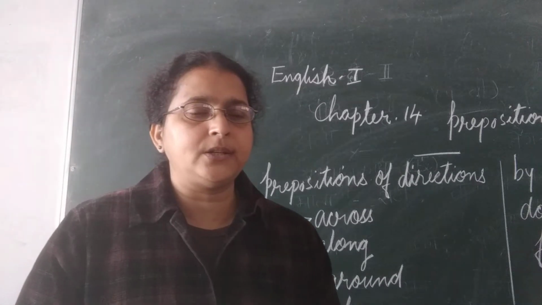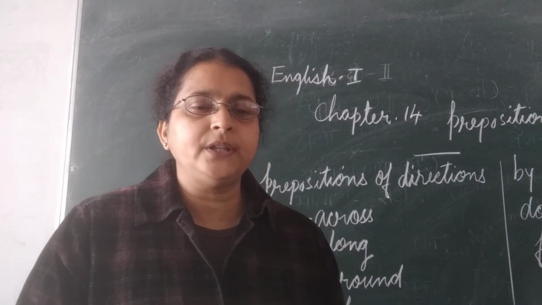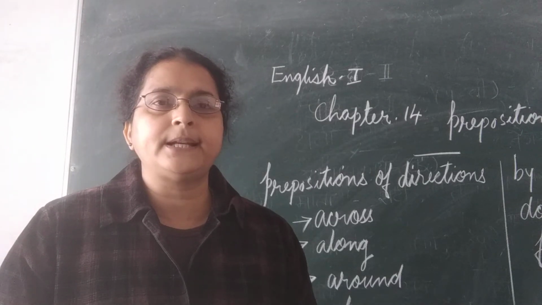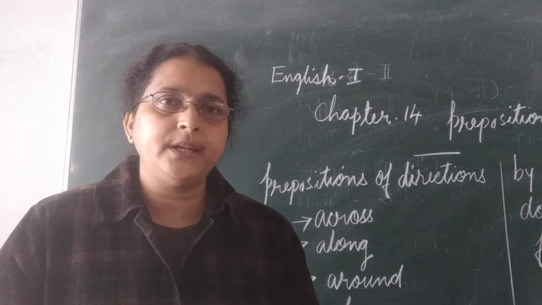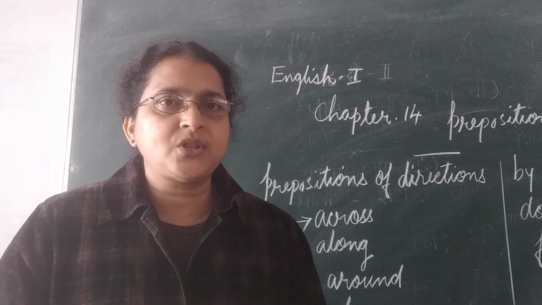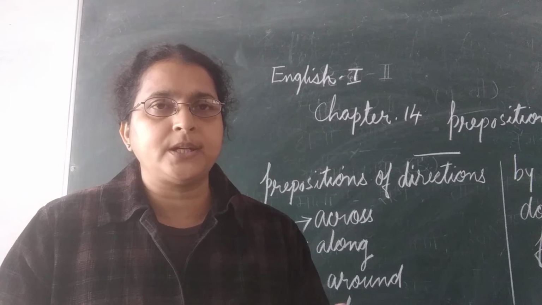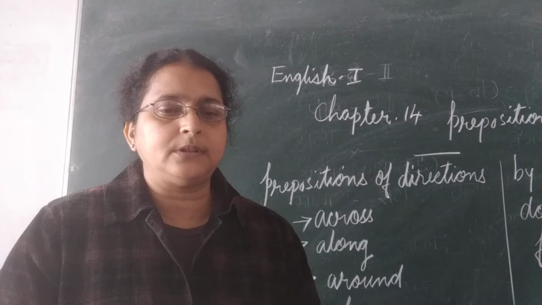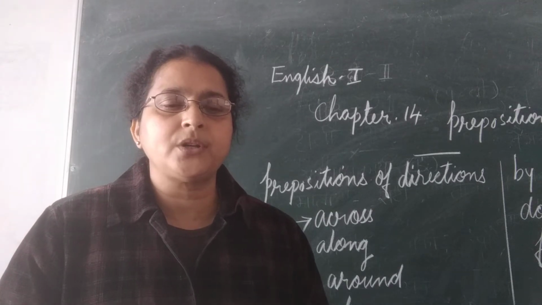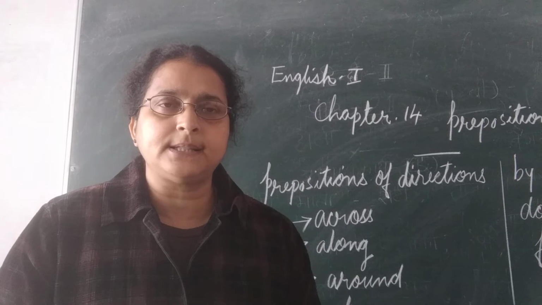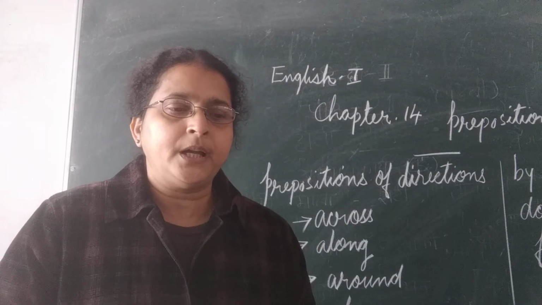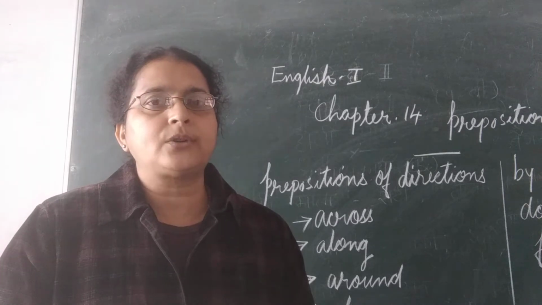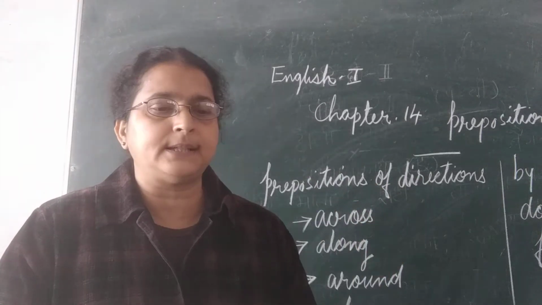The first sentence we can take: Amit is driving to Nainital. To gives the information about the direction where he goes. To is the preposition here, and it gives the information that he is going to Nainital. The earth goes around the sun. Around gives the information that the earth is moving around the sun. It is the movement.